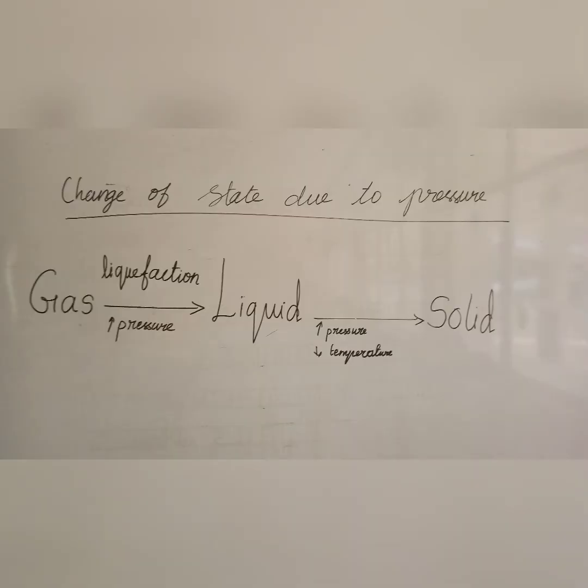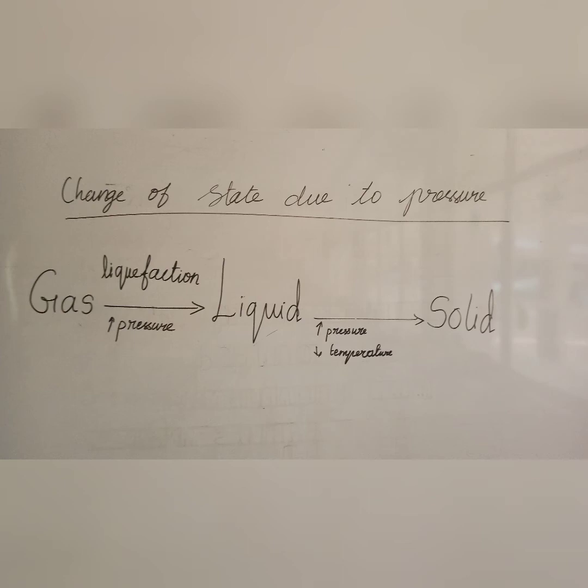Come on students, let's recall once again today's topic. Changes of state due to pressure. As I said, when we consider gas on applying pressure, we get liquid. It is called liquefaction. Then the liquid formed by liquefaction can be changed to solid state by increasing the pressure.